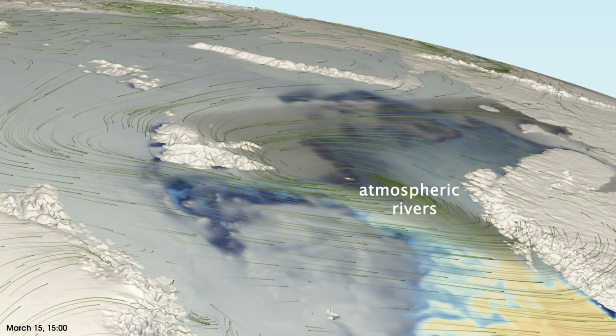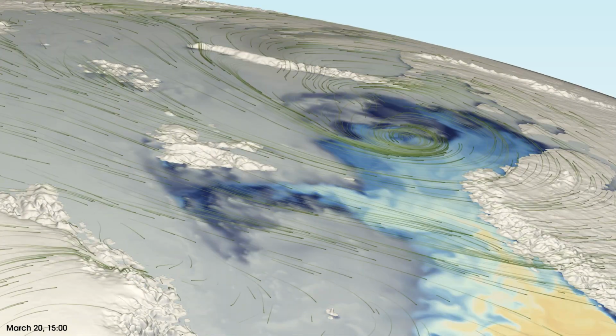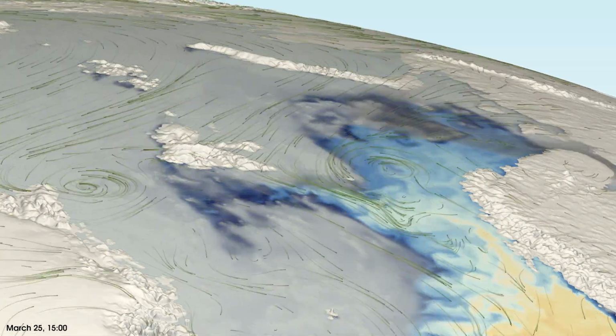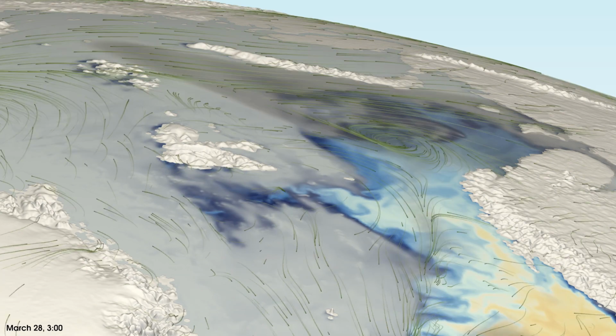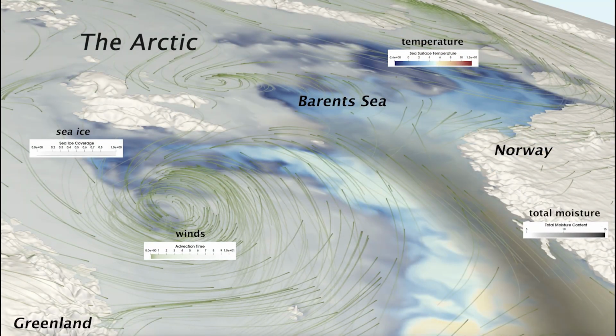Atmospheric rivers, flows of water vapor through the global atmosphere, are another example of such climate events, transporting moisture and heat from the tropics to the poles, which are currently warming 4 times as fast as the global average. Since polar regions play a major role in moderating global weather patterns, understanding this process is vital for understanding the overall impacts of global warming.